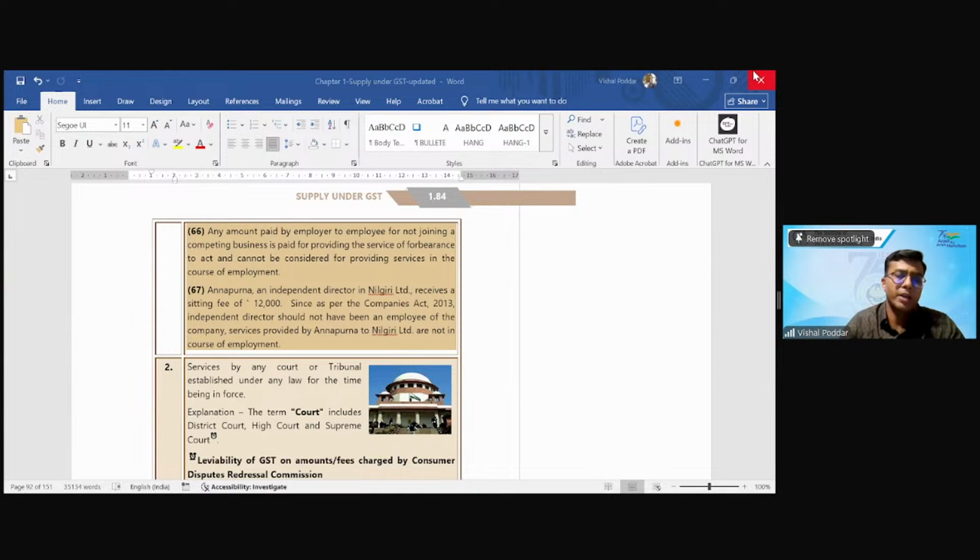I'll give you a very simple practical example if this is sounding technical. You have a security guard in your building. Both possibilities are there. One, you hire the security guard yourself. The security guard becomes your employee directly, no GST. Second possibility, you do not want to have the headache of seeing whether the security guard is coming or not. There is a possibility that on some day the security guard may take a leave. Then you are there without a security guard.